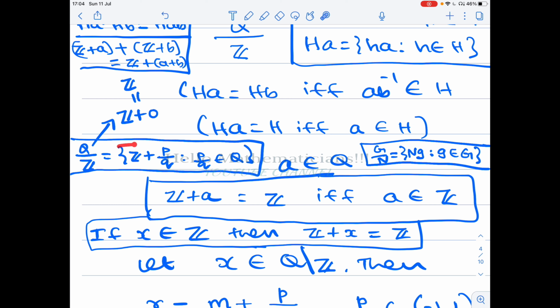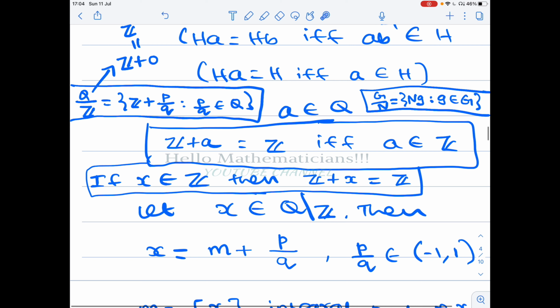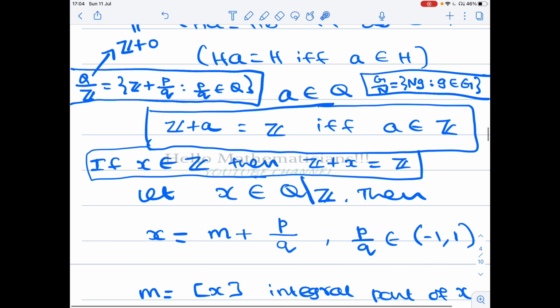But here there are many repetitions. Many repetitions means many of these elements are equal. So let's see which elements are equal. For example, you take an integer x belonging to the integers. p by q belongs to Q means that p by q can be an integer also.